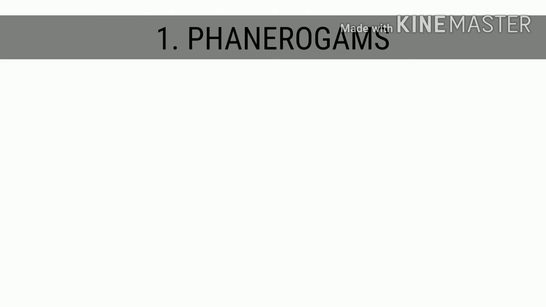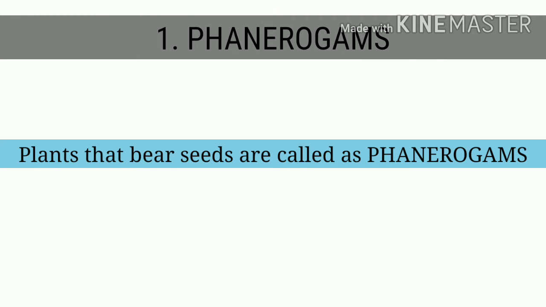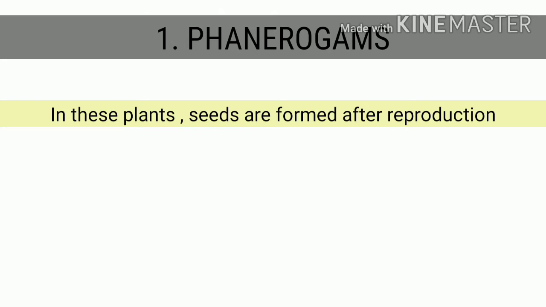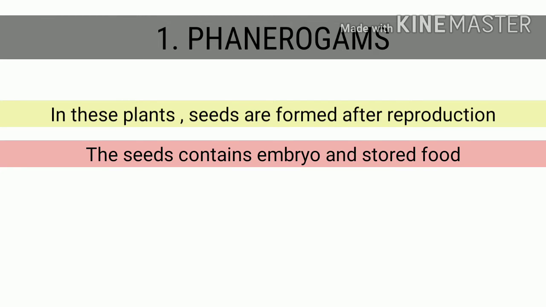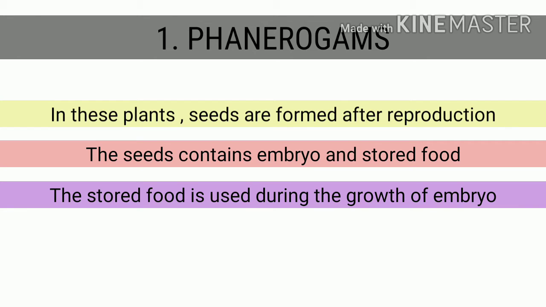Coming towards the first point, phanerogams. Plants that bear seeds are called phanerogams. In these plants, seeds are formed after reproduction. The seeds contain embryo and stored food. The stored food is used during germination for the growth of the embryo.